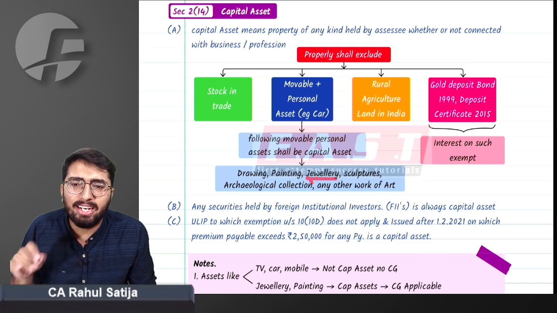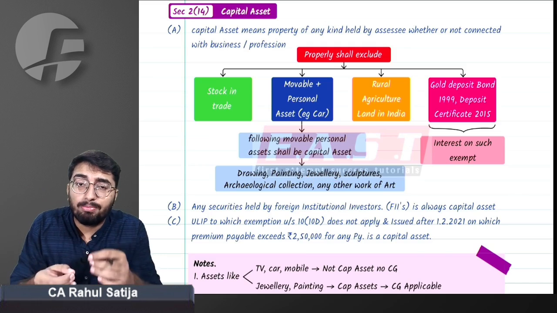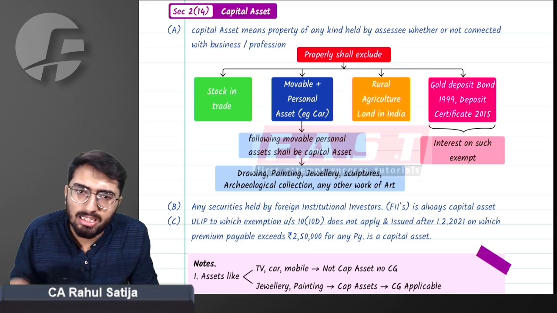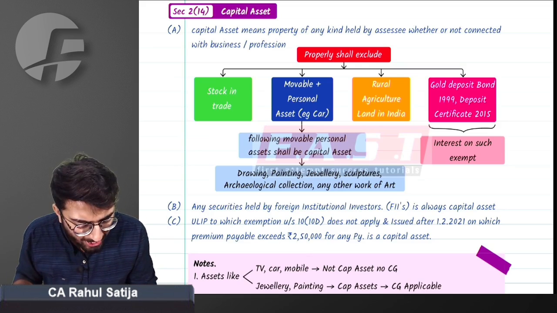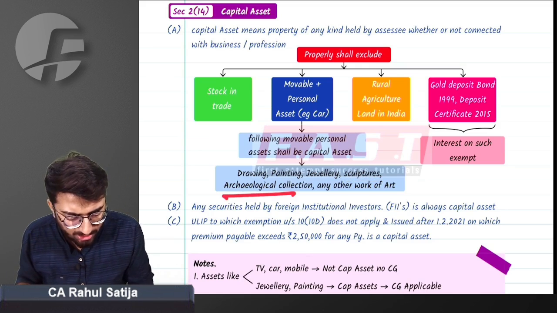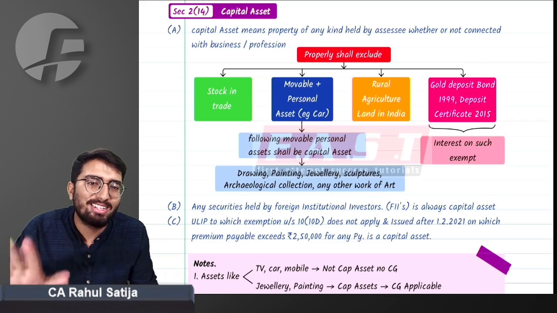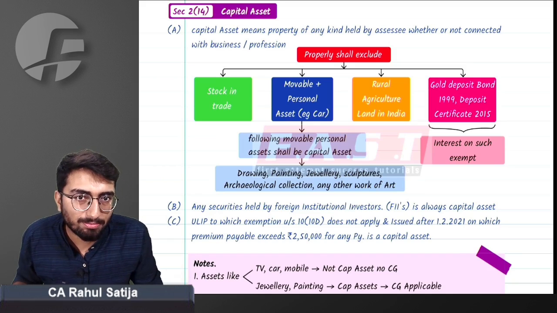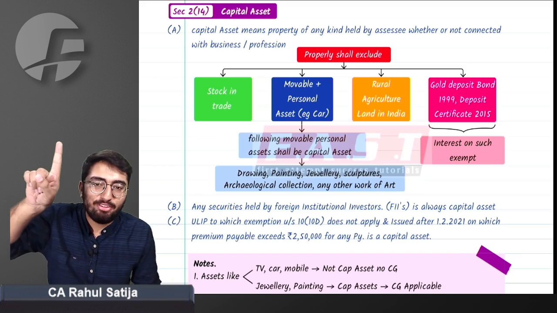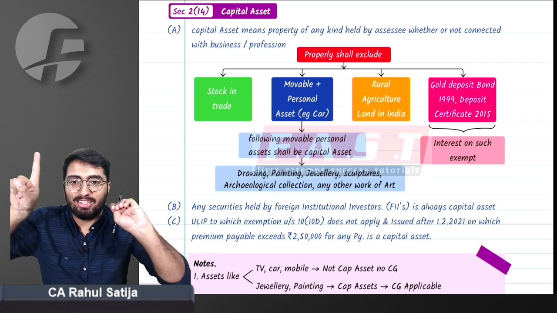Any kind of jewelry, any kind of watch that you have, if it is laden with diamonds, it will be considered as jewelry. Any type of sculptures, any type of archaeological collections, or any other form of art, despite being movable personal assets, will be considered as capital assets only. So what did I say? Every kind of asset is a capital asset, but these four assets are not capital assets.